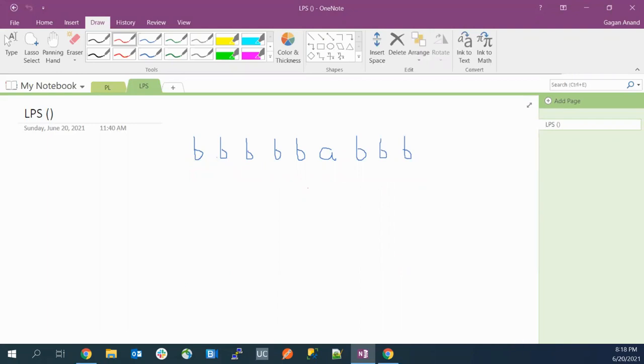So I'll say just try to find all the substrings. We can go with the basic approach for now. Find all the substrings, then check for each substring whether it is a palindrome or not. I guess some of you have already pinged this. So try to think in that way.